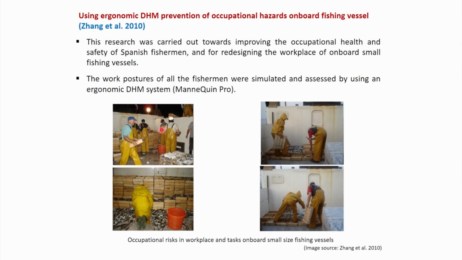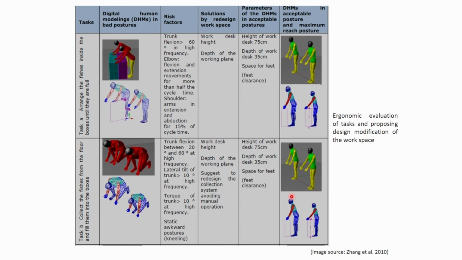First they studied the activities which are performed in that small fishing vessel for fish processing. Those are studied, problems are identified, and those are simulated in digital human modeling software using Mannequin Pro.